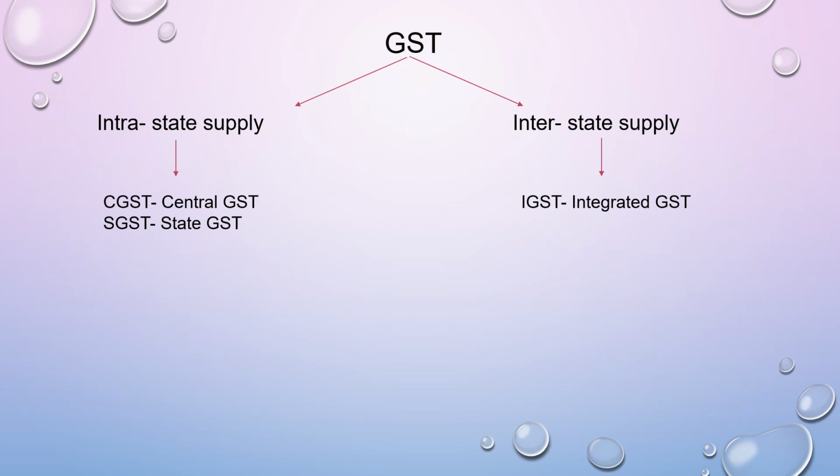You know that GST is a supply-based tax, which I'll be discussing in the next slide. So basically, when there is a supply, GST would be levied on that supply, whether it's on goods or on services or a combination of goods and services. Now this supply can take place between people who are living within a state, or it might be taking place between a person living in one state and the purchaser being in another state. So that makes the difference.